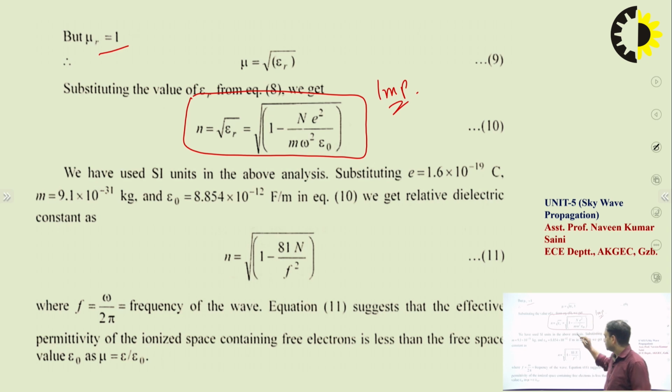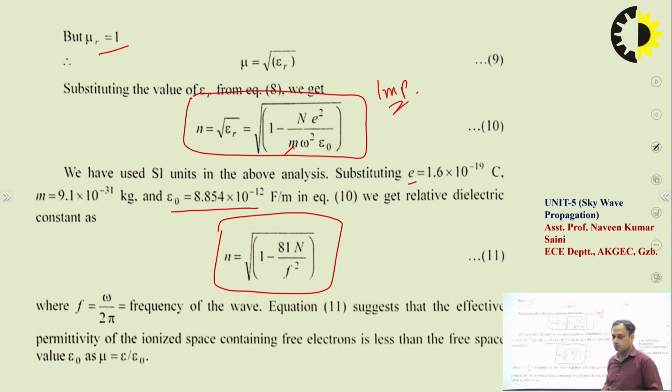So now, by solving this, we are very much aware the mass of the electron is 9.1 into 10 to the power minus 31. The value of epsilon naught is 8.854 into 10 to the power minus 12. When you put these values and the electronic charge, which is 1.6 into 10 to the power minus 19 coulomb, then after solving, the refractive index will become